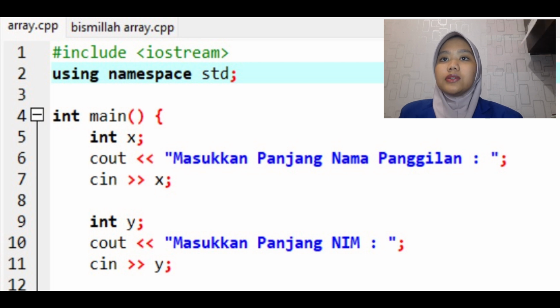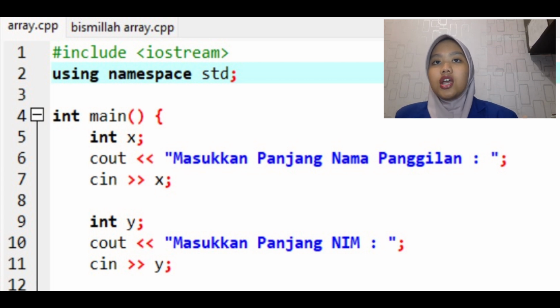In the fourth line is the main function, defined as the starting point or code entry of a program. In the fifth line, it serves to declare a variable with a name of type integer data. In the sixth line, it serves to display a message to the screen asking the user to enter the length of the nickname. The seventh line serves to take input from the user and store it into the variable.